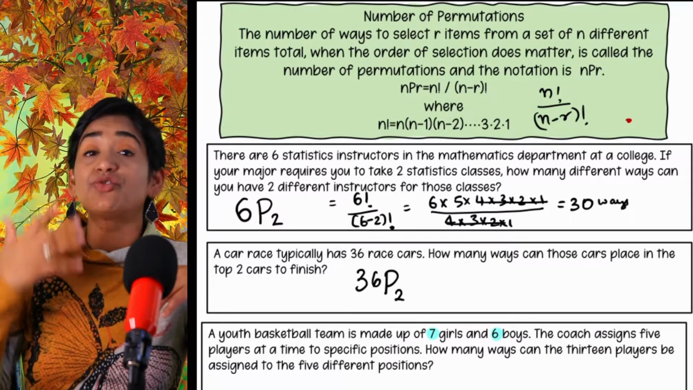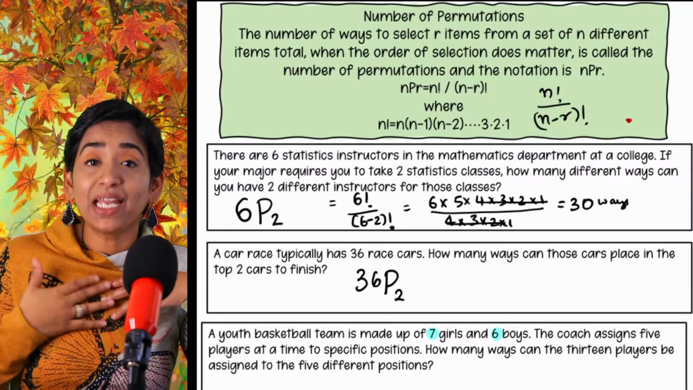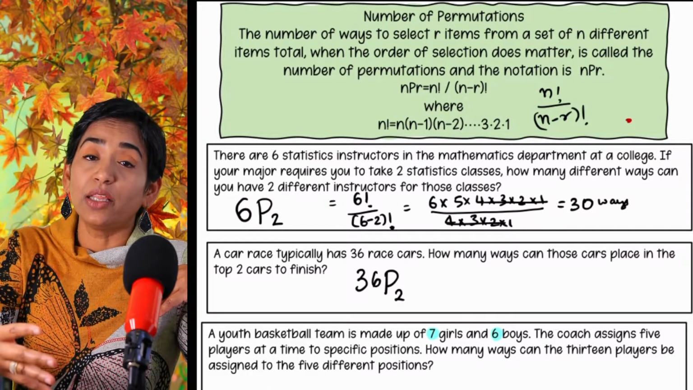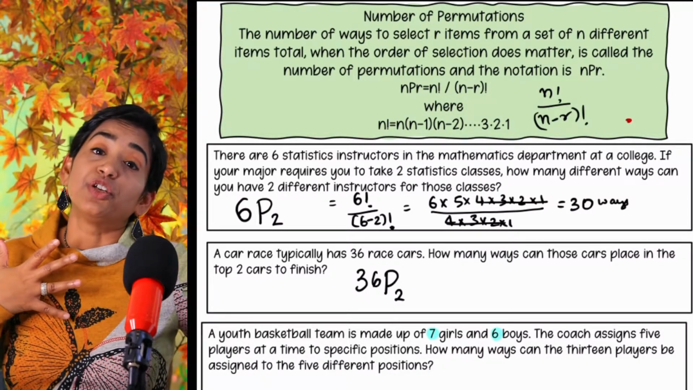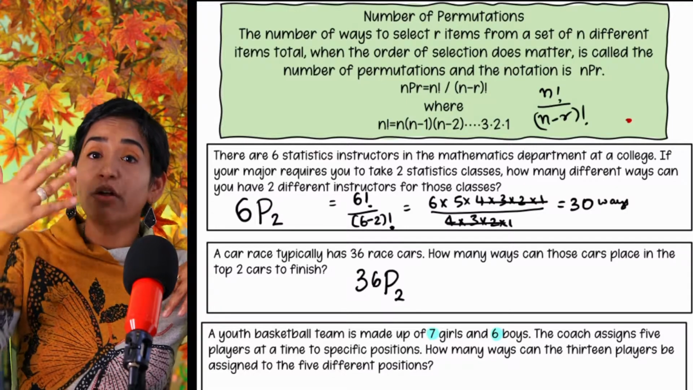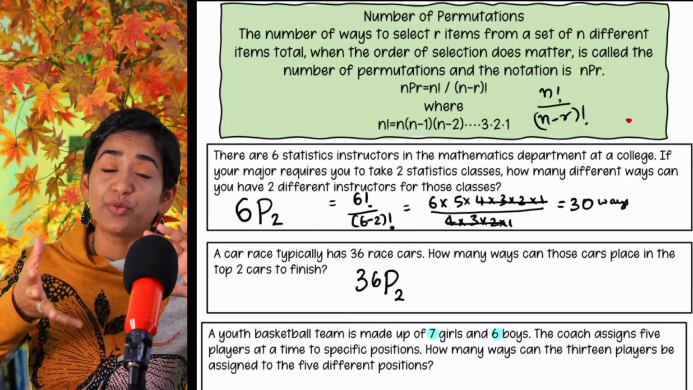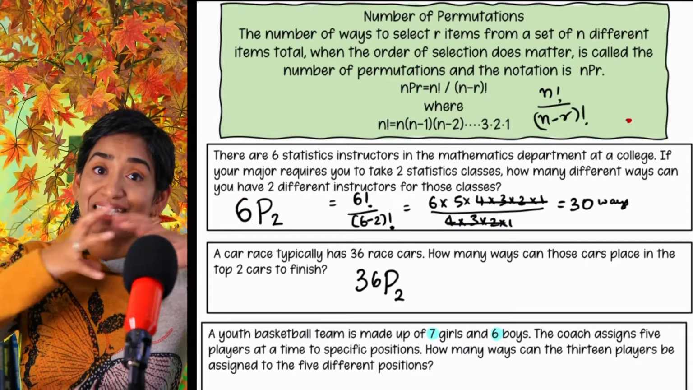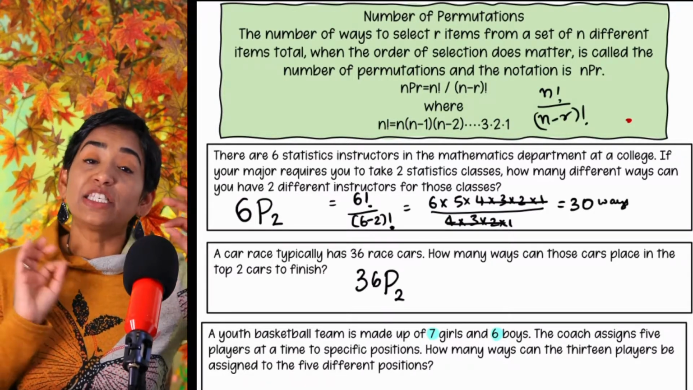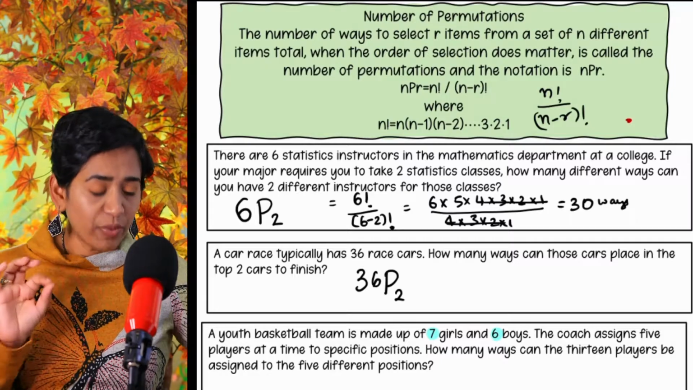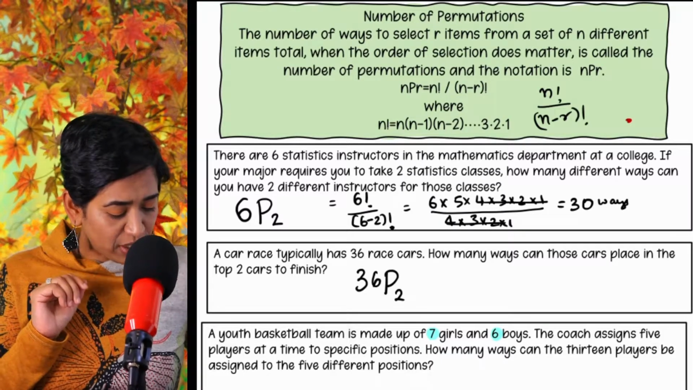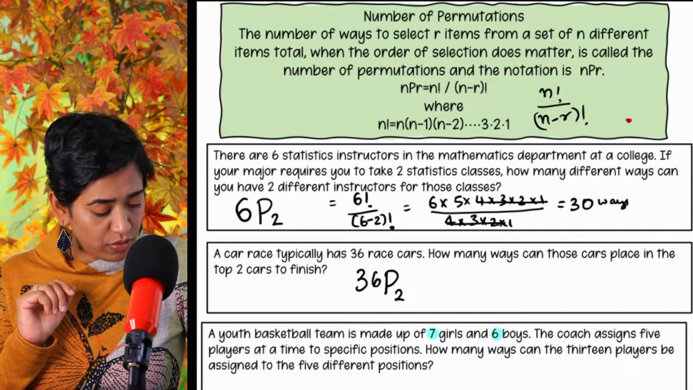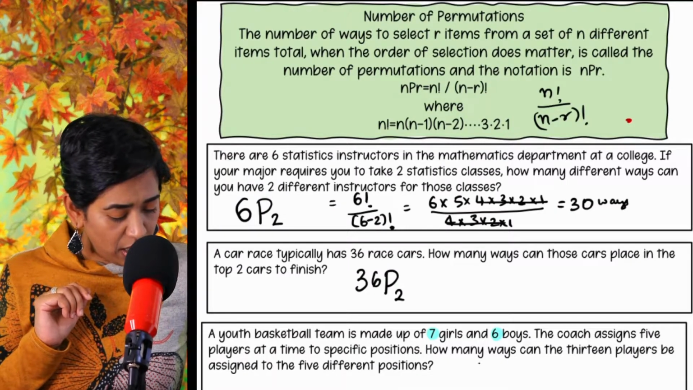Okay, so they're all these 3 different positions. So me playing in the center, you playing in the point guard, that's a different arrangement. I'm playing in the point guard, you playing in the center, it's a different arrangement. So when they specify positions, that means that's a different arrangement. It's a permutation. Okay, so what am I doing? I know it's a permutation, so I'm going to put a P.